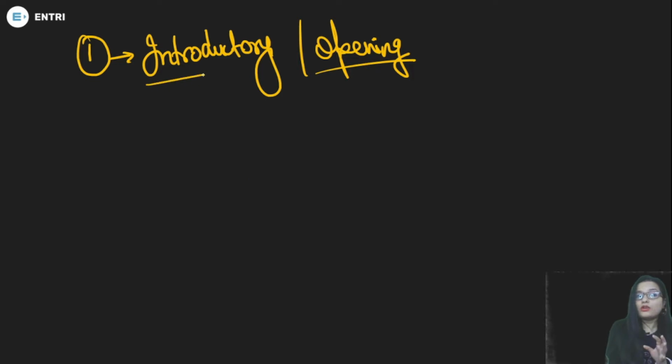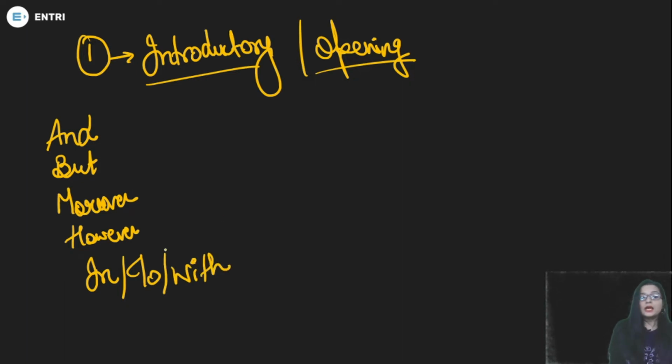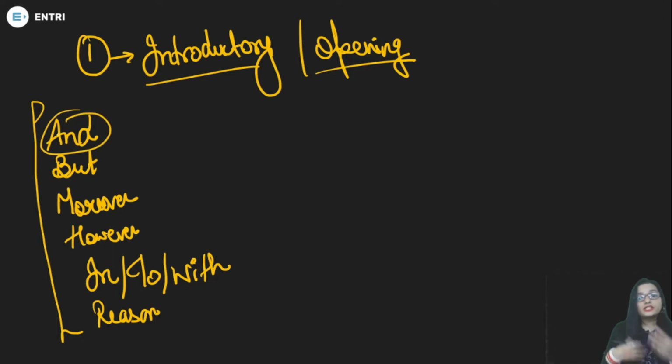So we need the opening statement first of all, and the opening statement cannot start with and, cannot start with but, cannot start with words like moreover, however. They generally do not start with any preposition like into, with, between. They do not give you any reason in the first place. The introductory statement will not give you any reason or additional information.